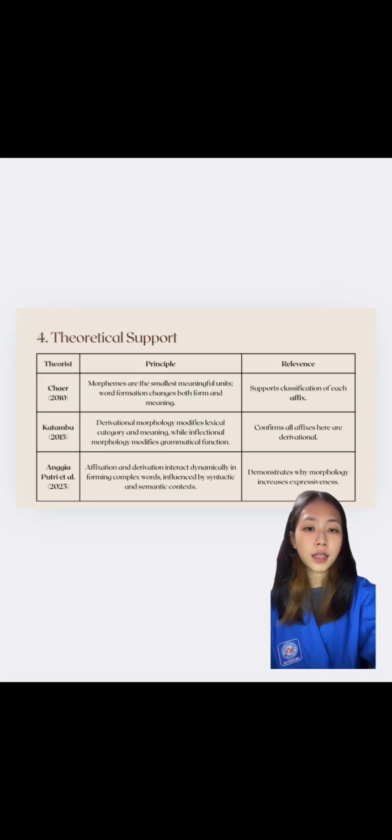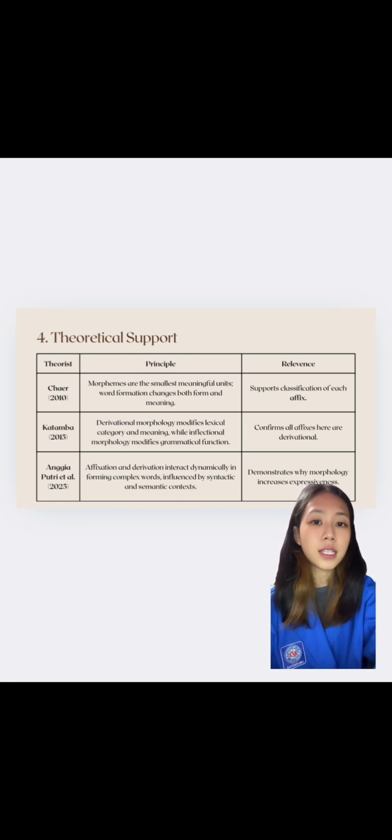So the next slide is number 4, theoretical support. As you can see, this is the table with many examples, guys. And the next slide, I will explain in simple points. Theoretical justification.